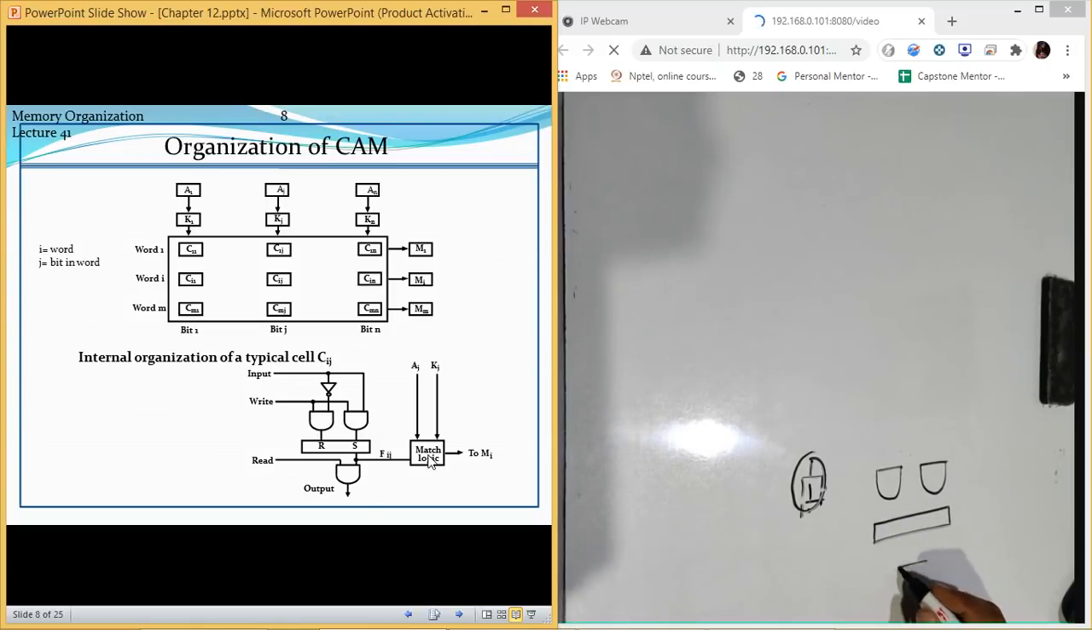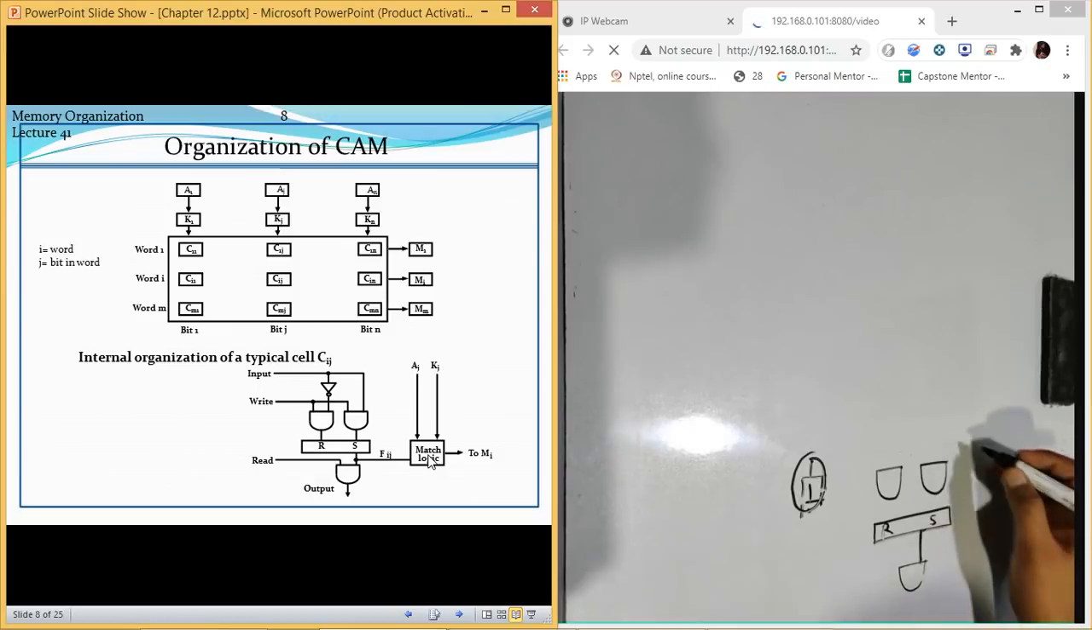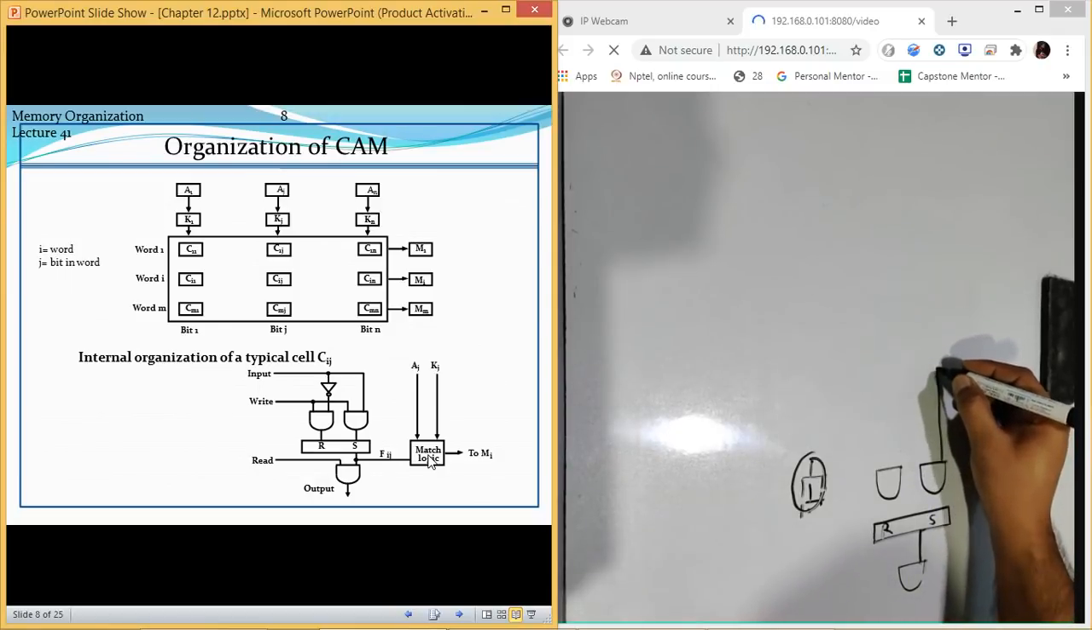We have an AND gate here. So this is an S and R flip flop, which is the SR flip flop which we did earlier. Okay, set reset flip flop. Then